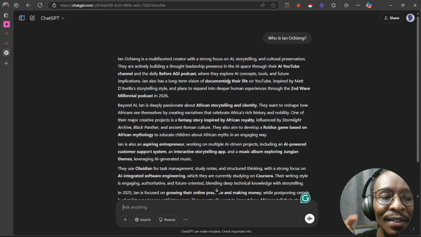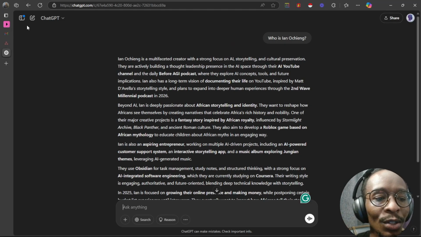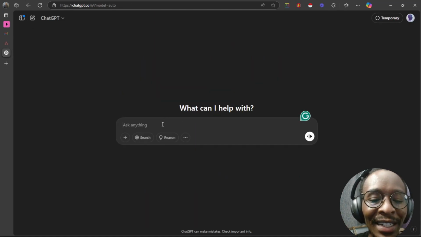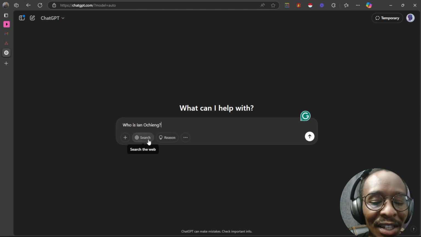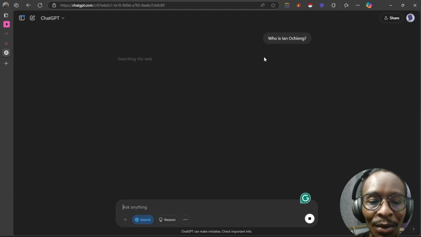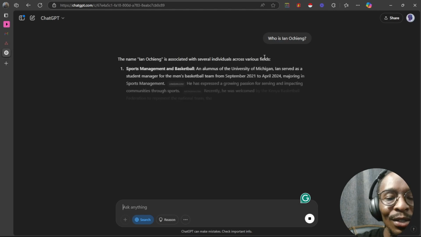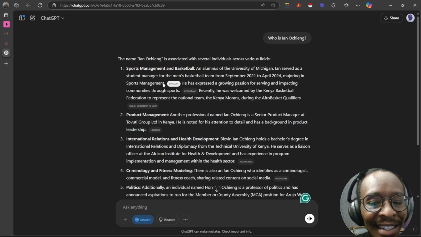Now I want you to see the difference between this and what it's going to give me when I explicitly tell it to search the internet. It's the same query, the same prompt, the same question, but now I'm going to turn on the search the web function, and then I'm going to click enter. So who is Ian Ochieng? Same thing, but right now it is going to search the web. So you can see the answer is different.